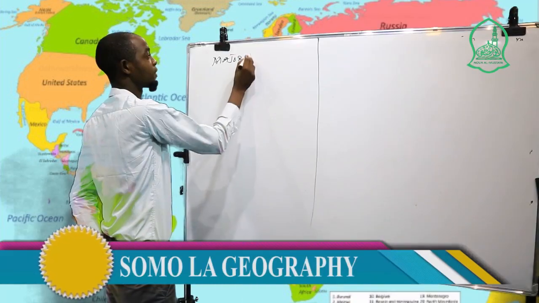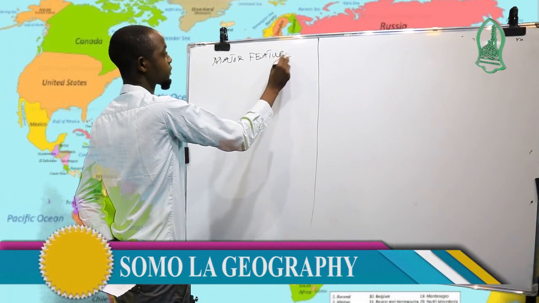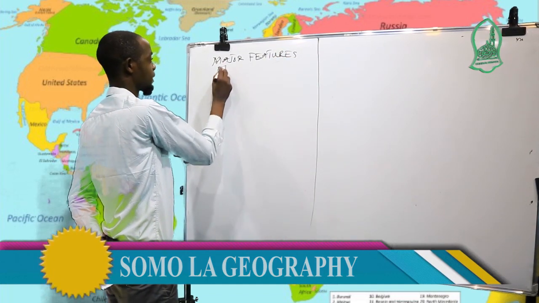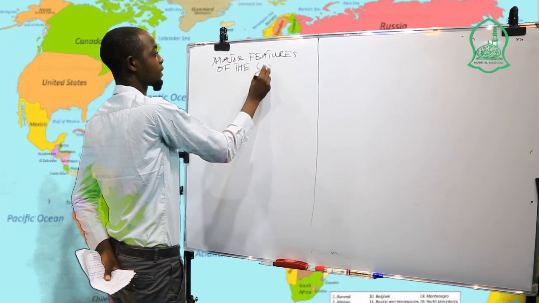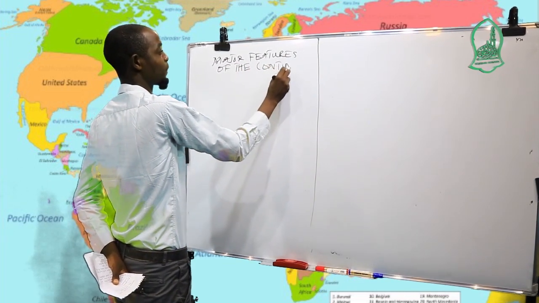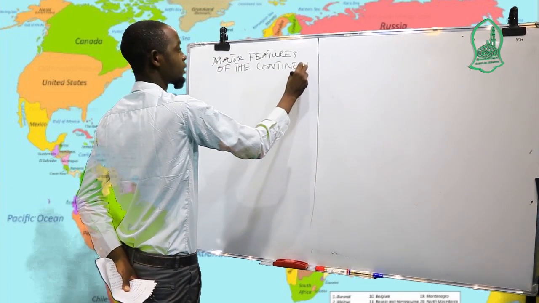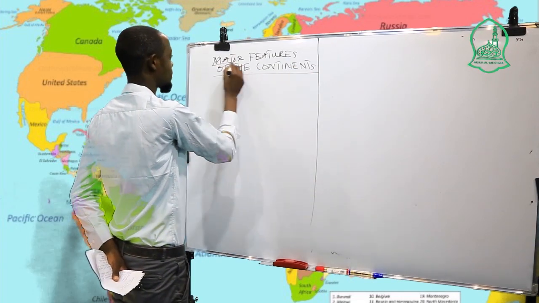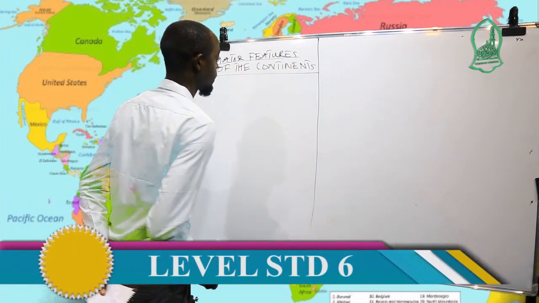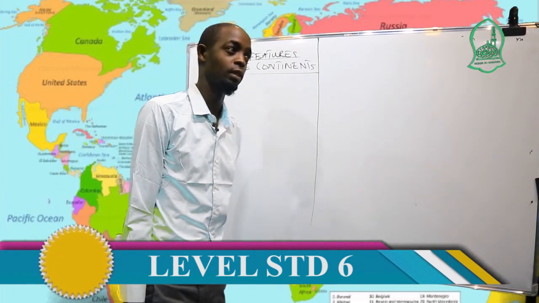Major features of the continent. Because we learned about continents and the 7 continents, today we will discuss the major features of the continent.